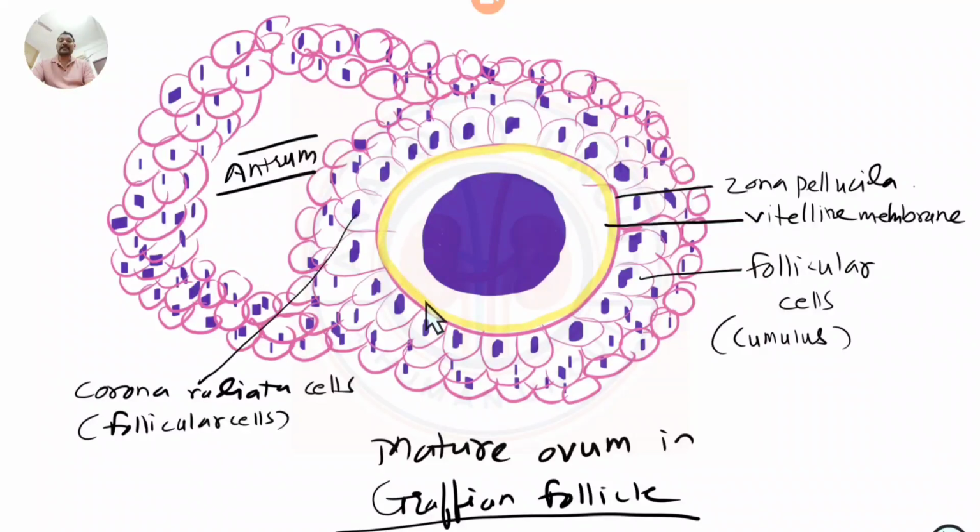This is your vitelline membrane. Okay, so the membrane is vitelline membrane, and this is the oocyte's ooplasm or the cytoplasm, and outer to that you have an amorphous nature membrane, a little bit tougher membrane called zona pellucida.